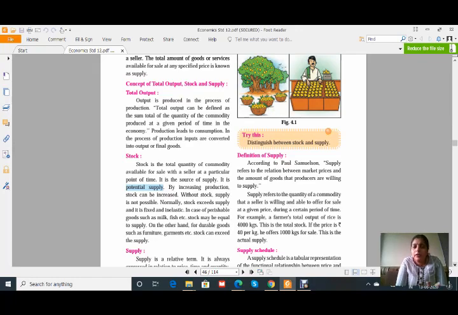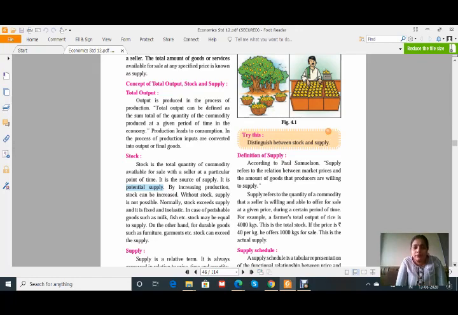Say for example, I can say that in 1 year or in 1 month, what is the production? In that case, that is known as the output. If the capacity of the machine is to produce 10,000 goods in 1 month, but actual production is going up to 8,000 units only, then the total output is 8,000 units. Okay, I think all of you are getting this clear.